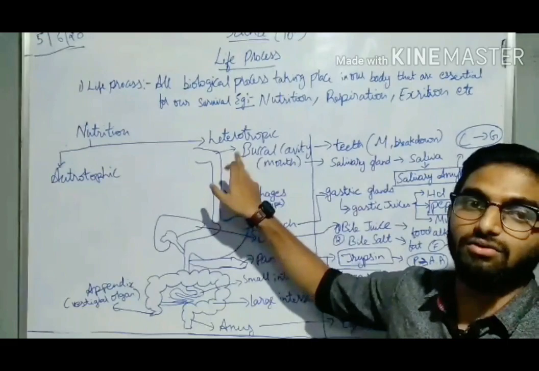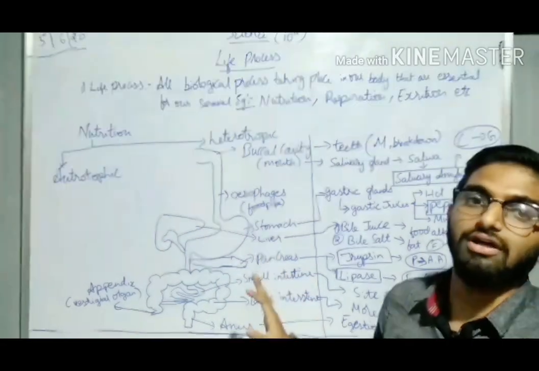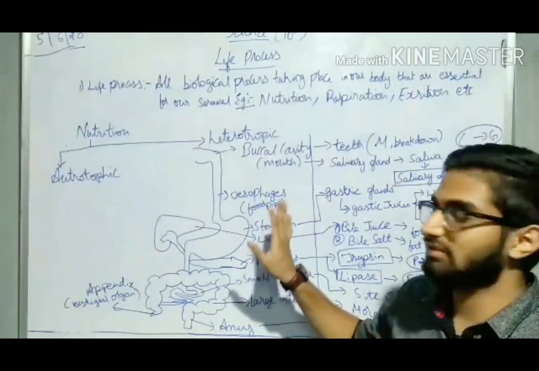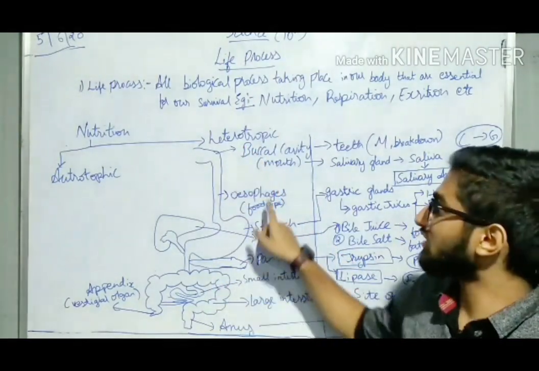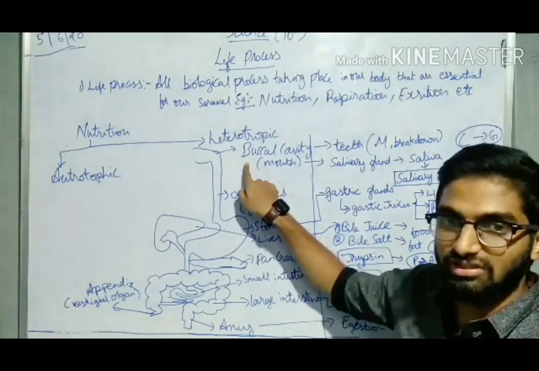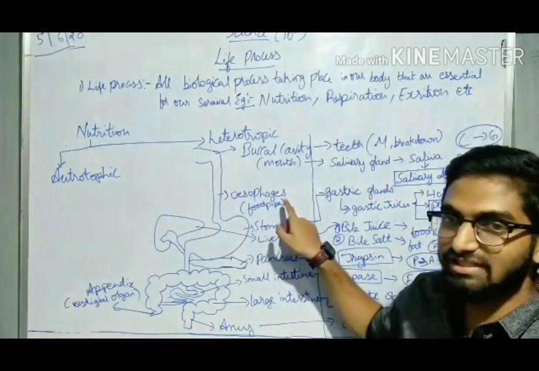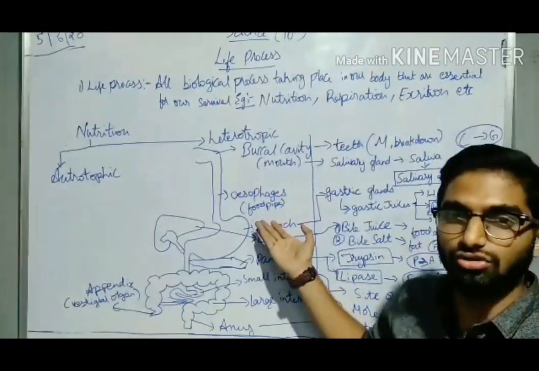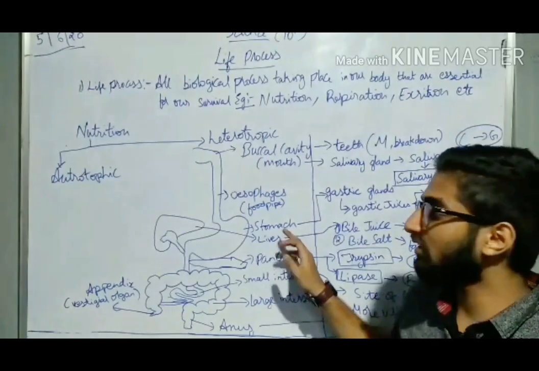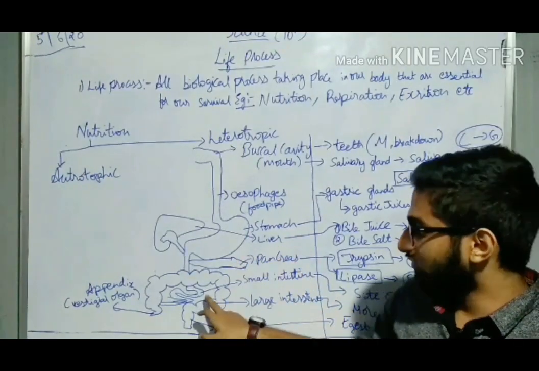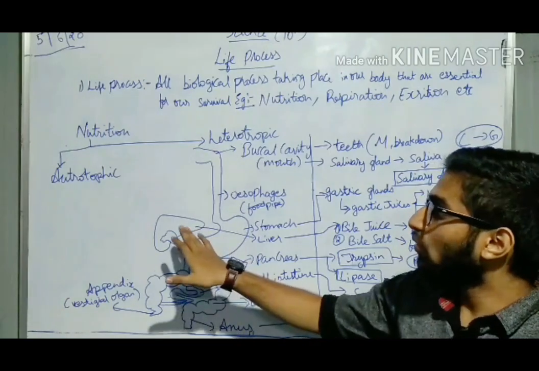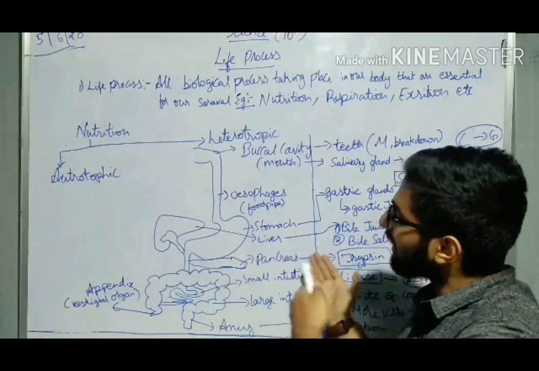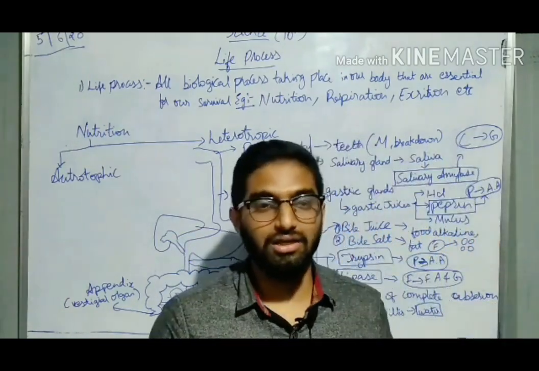Now let me start with the different parts of our alimentary canal, that is your digestive system. First we'll see the diagram which is here. First comes the buccal cavity. The next is your esophagus, also known as the food pipe. Then you have the stomach, then the small intestine and large intestine, and you have the anus. Now, what is the function of the liver and pancreas? That we'll see in our upcoming video.